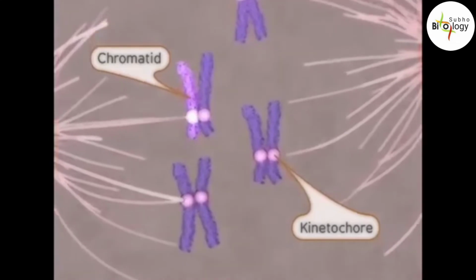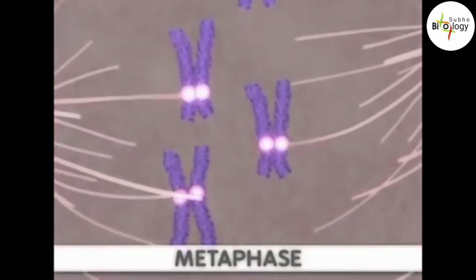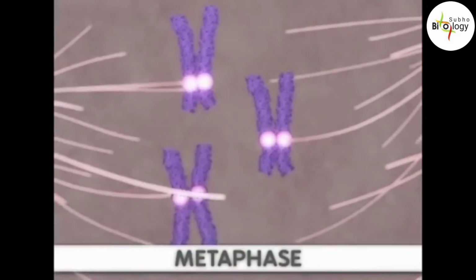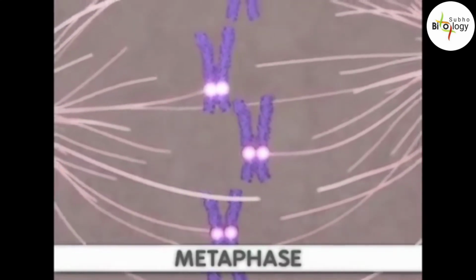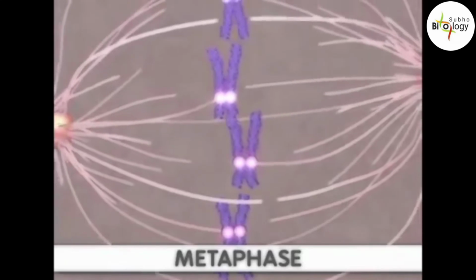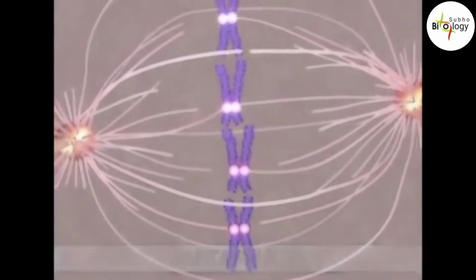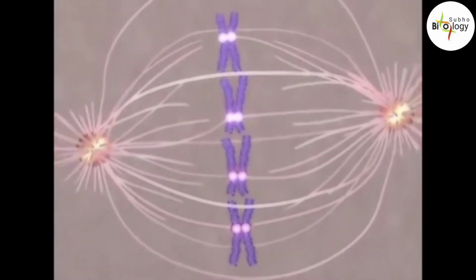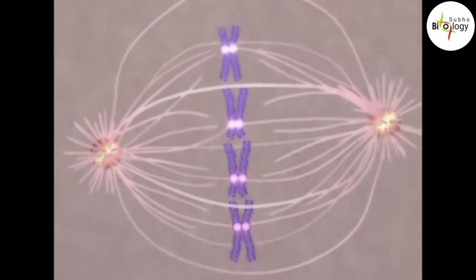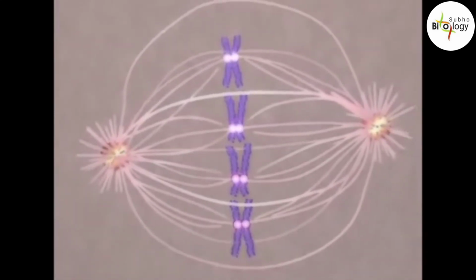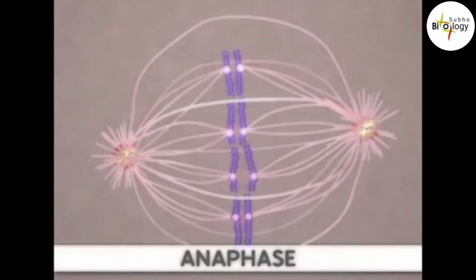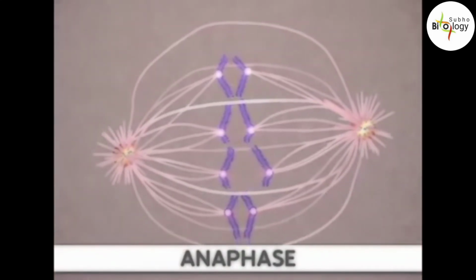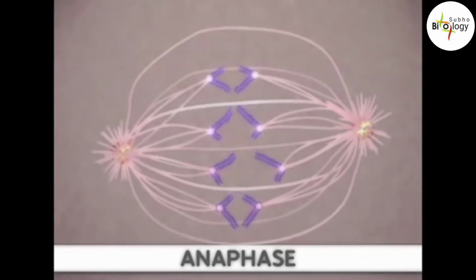Next comes metaphase. During this stage, the sister chromatids align along the center of the cell so that both chromatids face toward opposite poles of the cell. Now the sister chromatids are ready to be separated. This occurs during anaphase through a shortening of the microtubules attached to the kinetochores. Additionally, the poles of the cell move farther apart, causing increased separation of sister chromatids.